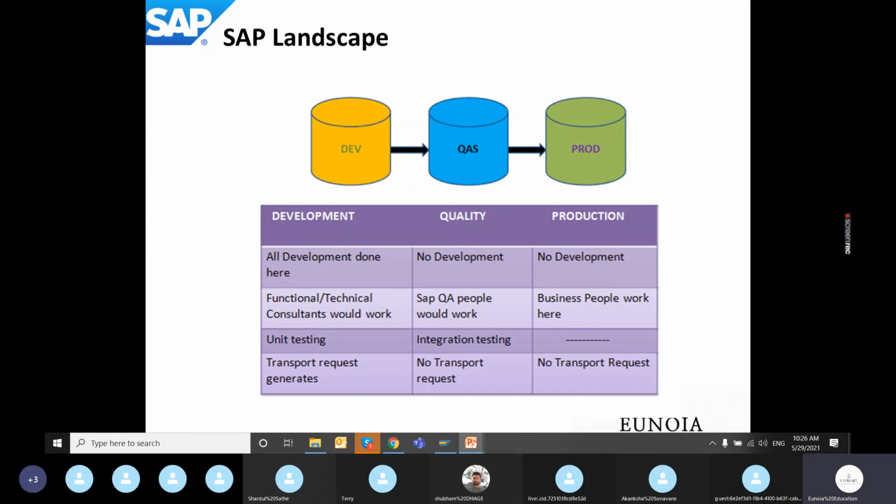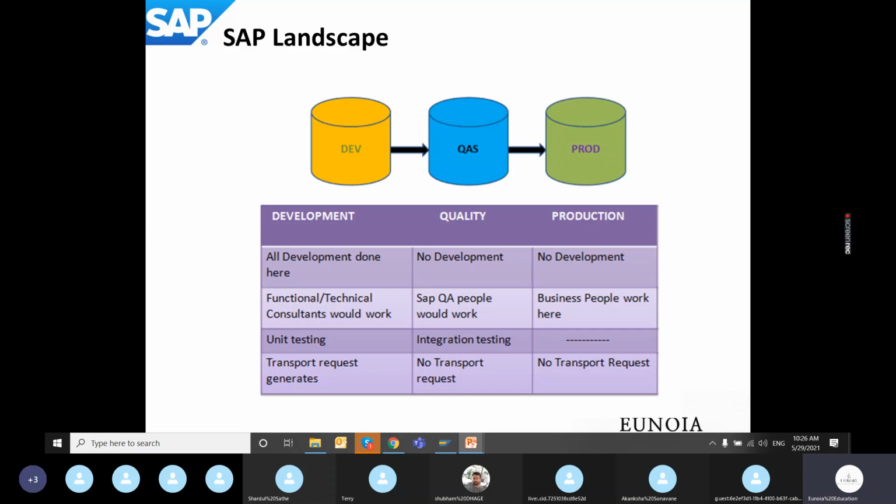So once the development and configuration and unit testing part is complete, unit testing, as you might be aware, is simply testing your piece of code with some dummy inputs. Once you are comfortable that your development or whatever config you have done is working fine, then a more intricate testing is required, which is done in the quality environment.